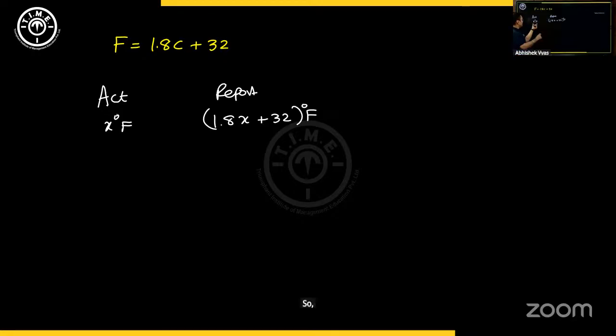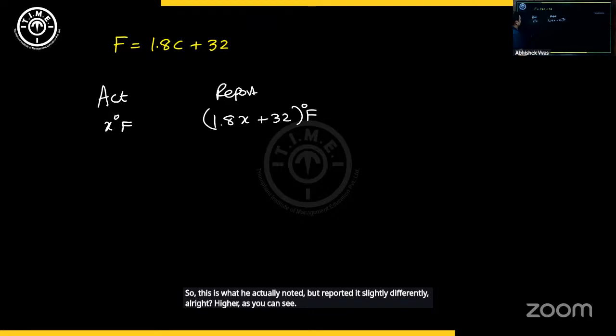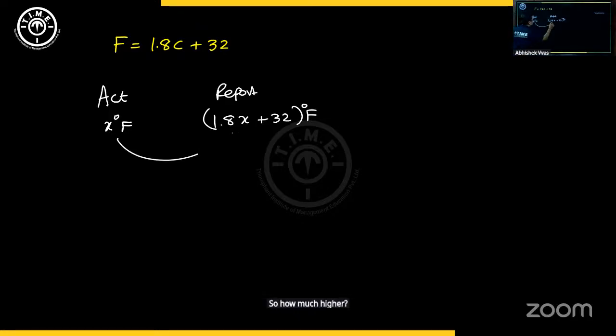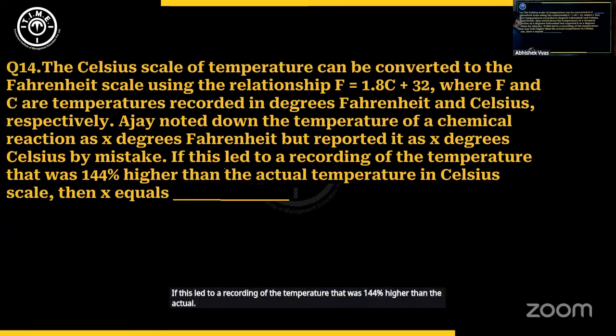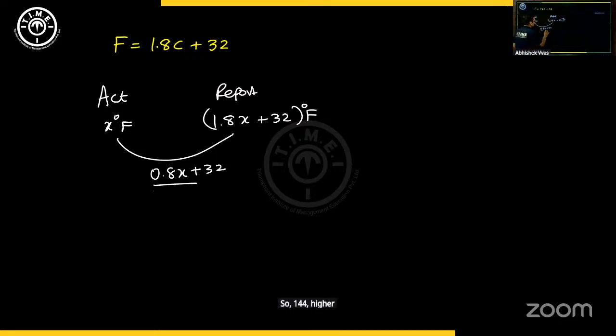So this is what he actually noted, but reported it slightly differently, higher, as you can see. So how much higher? This is how much higher: 0.8x plus 32 degree Fahrenheit higher. If this led to a recording of the temperature that was 144% higher than the actual, so 144% higher than the actual would mean this difference divided by the original should be equal to 144%, which is 144 by 100.